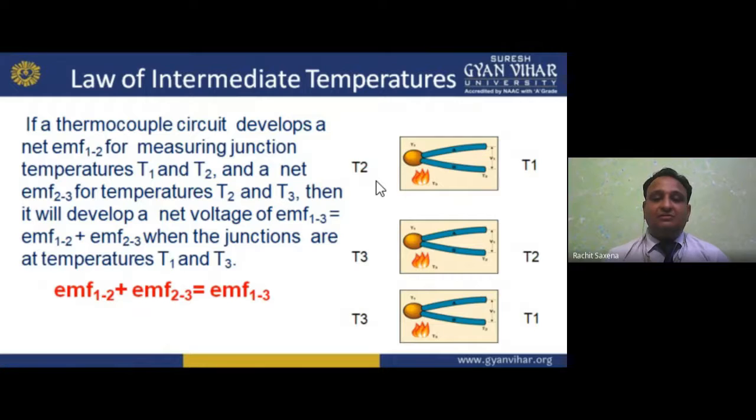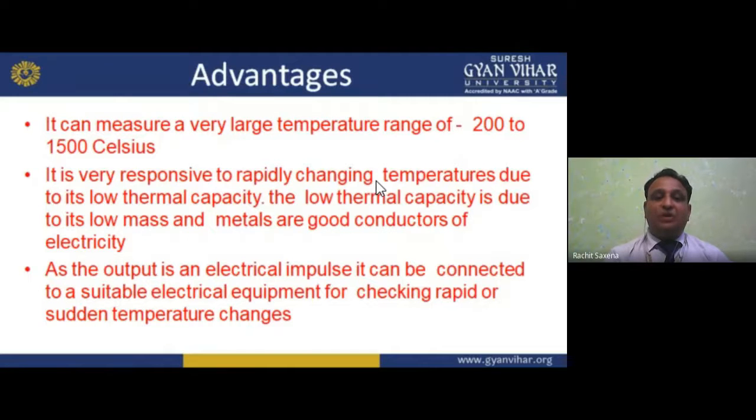Now, moving forward, advantages. It can measure a very large temperature range, 200 to 1500 Celsius. My dear student, a very large range we can use. It is very responsive to rapidly changing temperatures due to its low thermal capacity. If I change the temperature, it gives a very good response to rapid changes. This is due to its low thermal capacity, and the low thermal capacity is due to its low mass.